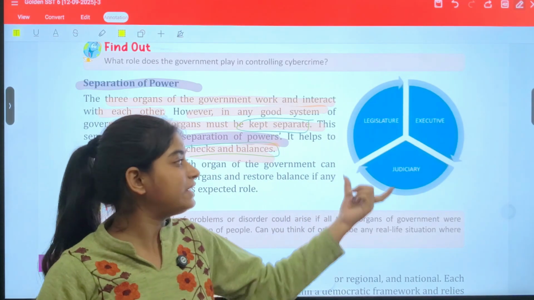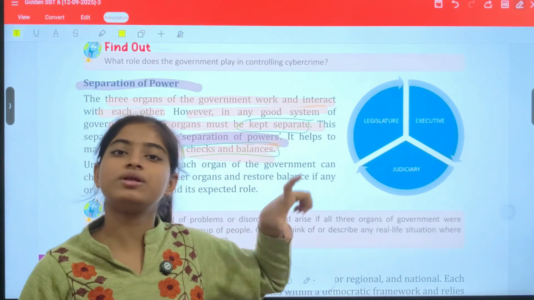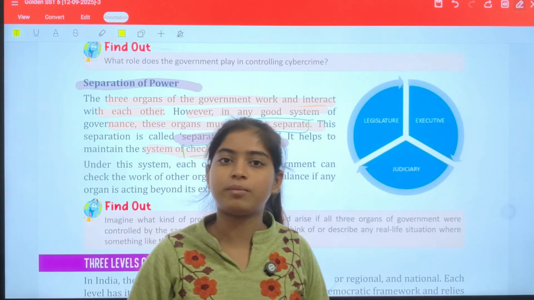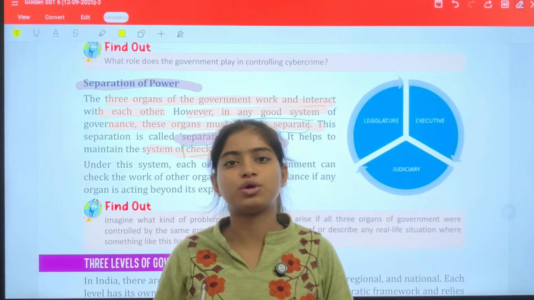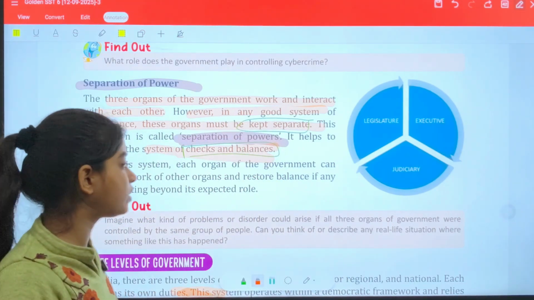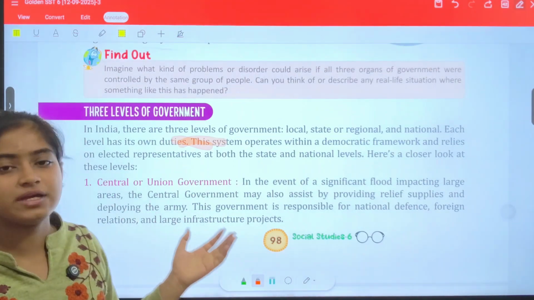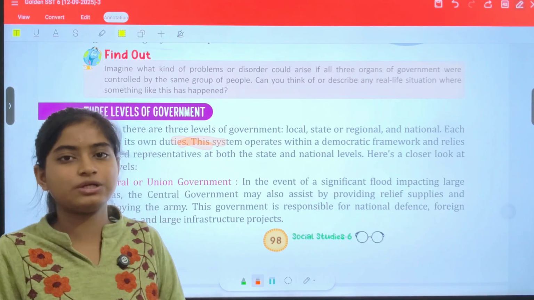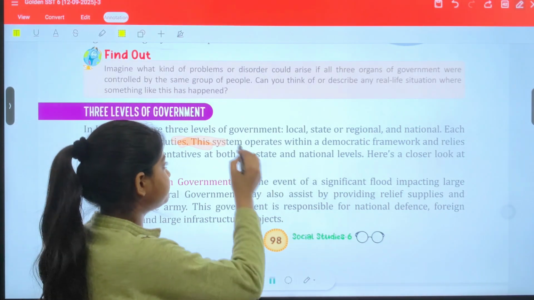No one has the right to interfere in others' matters, but everyone interacts with each other so that they are able to know whether each organ is working properly without dominating each other, without doing improper work. Is anyone breaking constitutional laws or not? These things were checked by these three organs in each other. Clear?